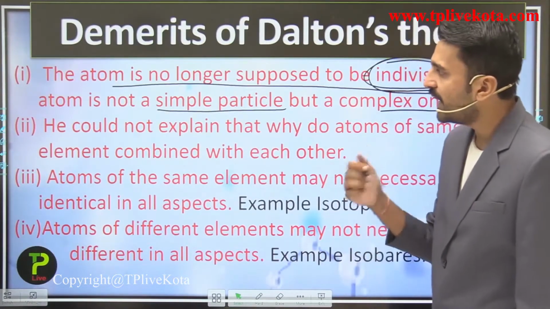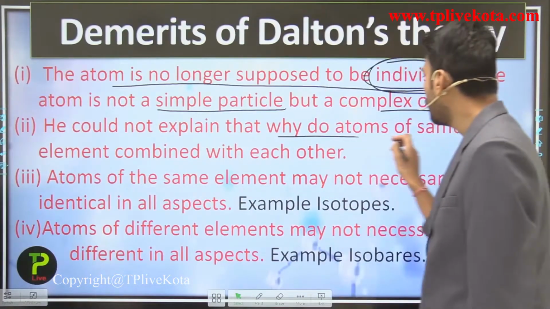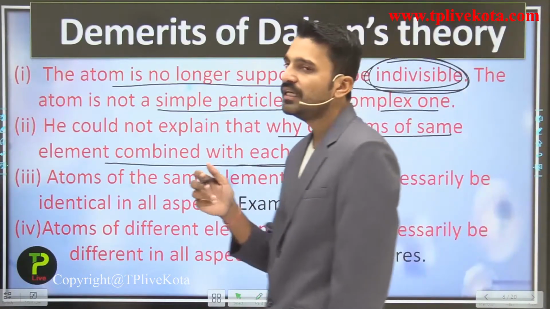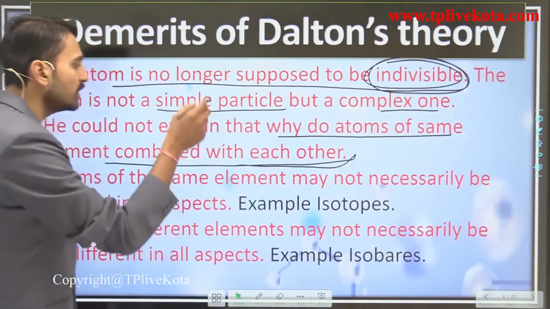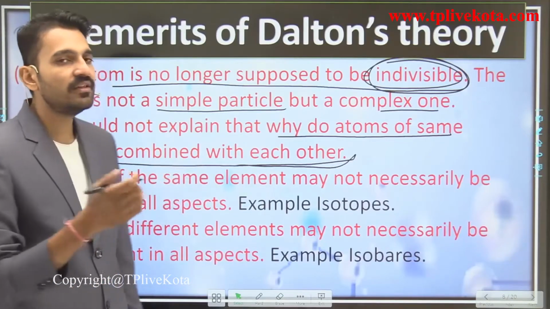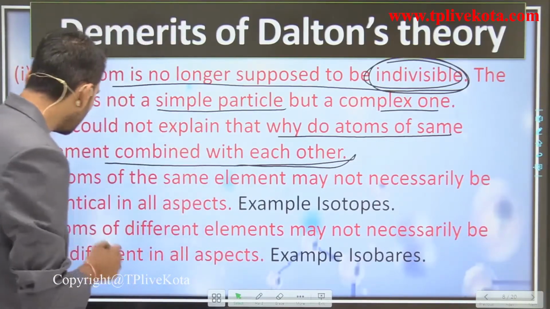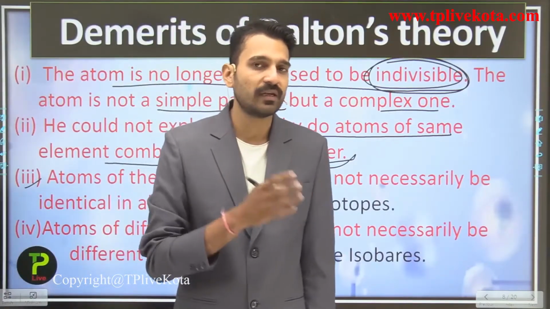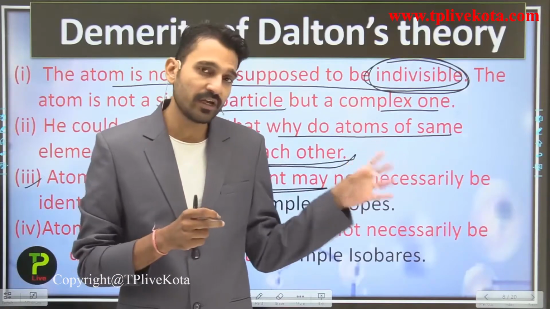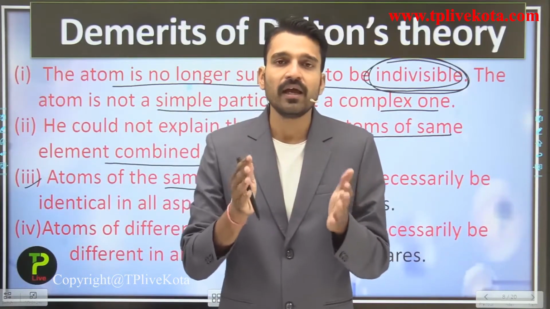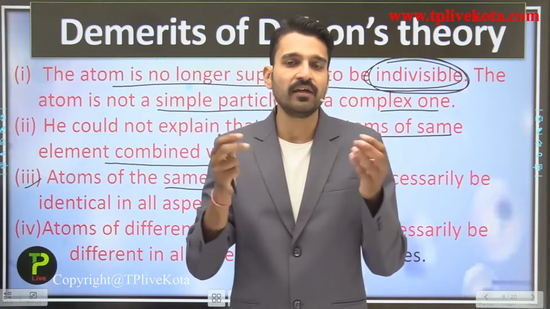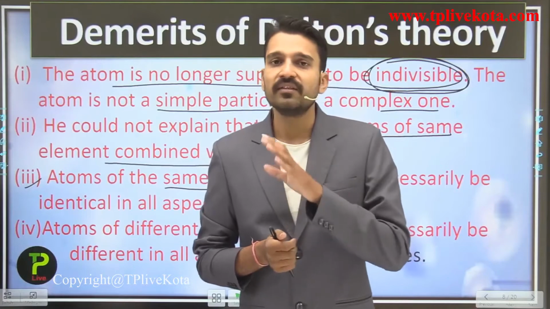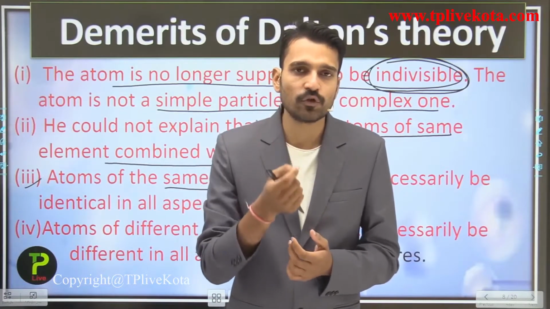Next, it could not explain why atoms of the same element combine with each other. He could not give any explanation about atoms of elements combining with each other. Next point, the atoms of the same element may not necessarily be alike in all respects. He said that an element like iron, which I gave as an example, has the same kind of atoms, and the atoms present in a particular element are alike in all respects. But that is not the case if I talk about isotopes. So what are isotopes?